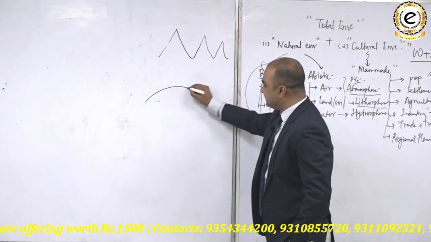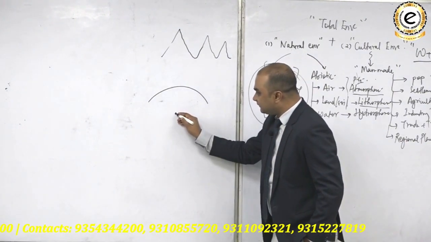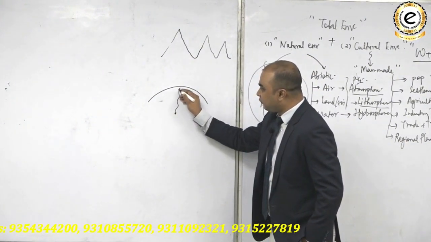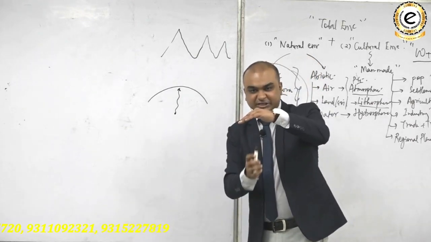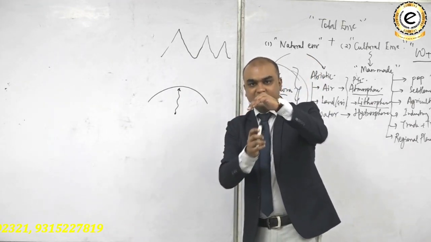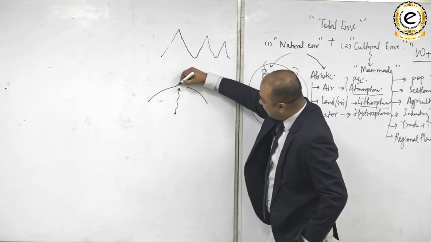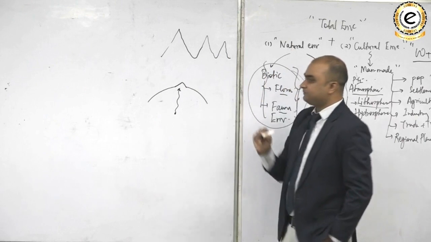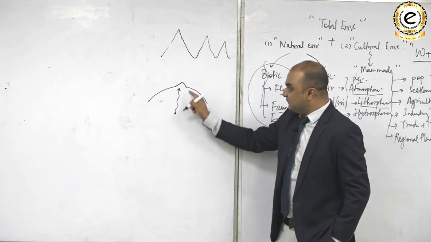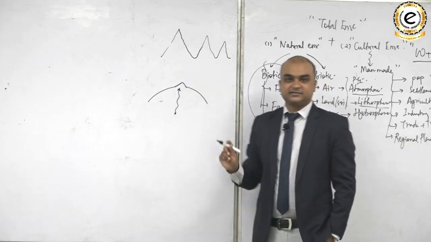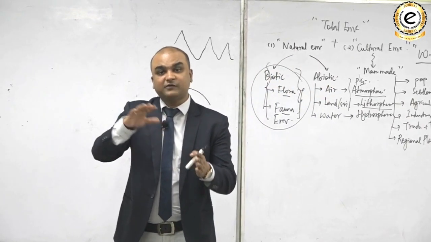Suppose this is the surface of the Earth. From the interior of the Earth, suppose there is a force which is working, and this force is pushing the Earth's crust up, and therefore you see that a mountain has been created. So endogenetic forces are variability developers. Variability means difference in terms of height.